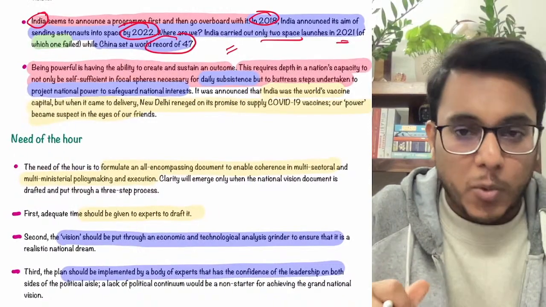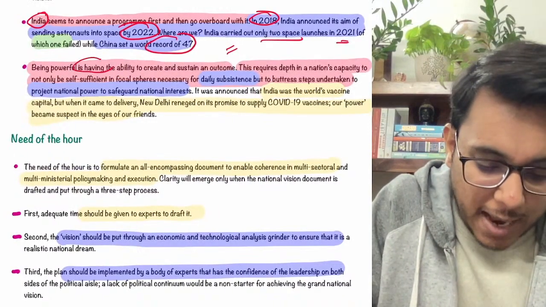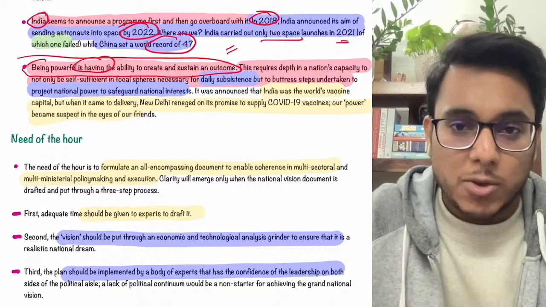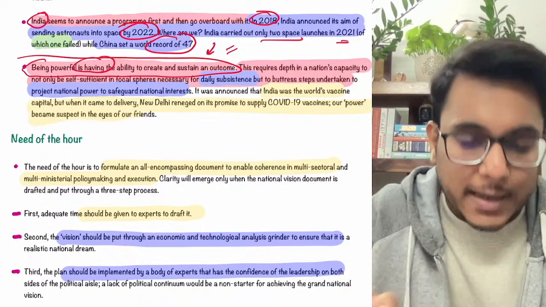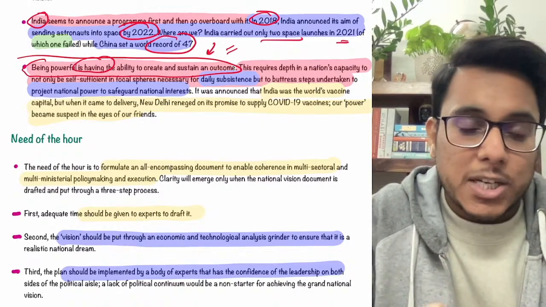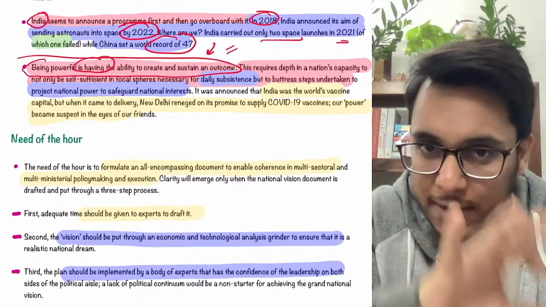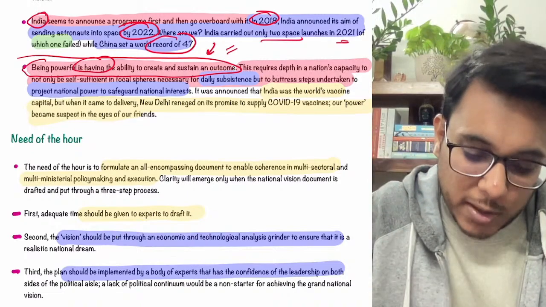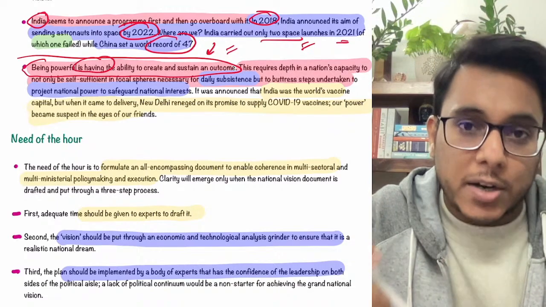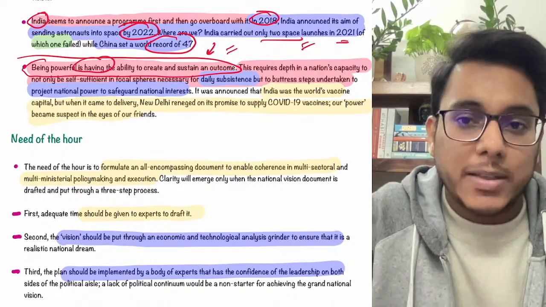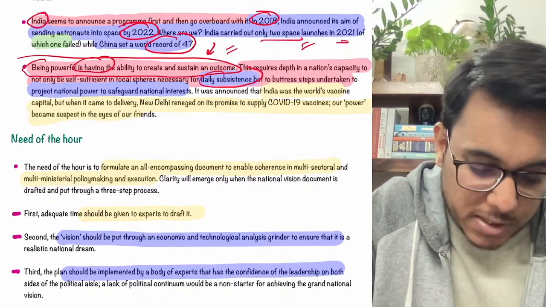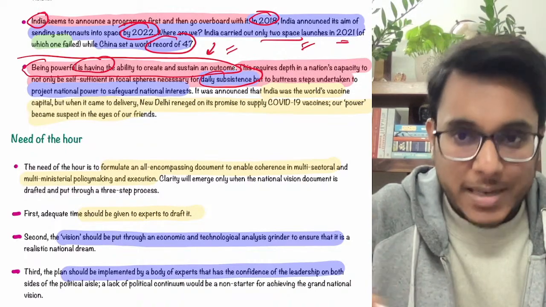Then guys, the next thing that has been provided is that basically being powerful is having the ability to create and sustain an outcome. Being powerful, very good quote, you can use that in an essay also. Being powerful is having the ability to create and sustain an outcome. Is it clear? So we need to develop the capacities in India as a nation, that number one, we should achieve what we have given in our vision, and then we need to sustain that achievement also. And this will require a lot of things, a lot of resources: financial resources, human resources, physical resources. All these resources are to be given. Now the time has come that we need to move away from daily subsistence to be the powerhouse. Fine. So this time has come.